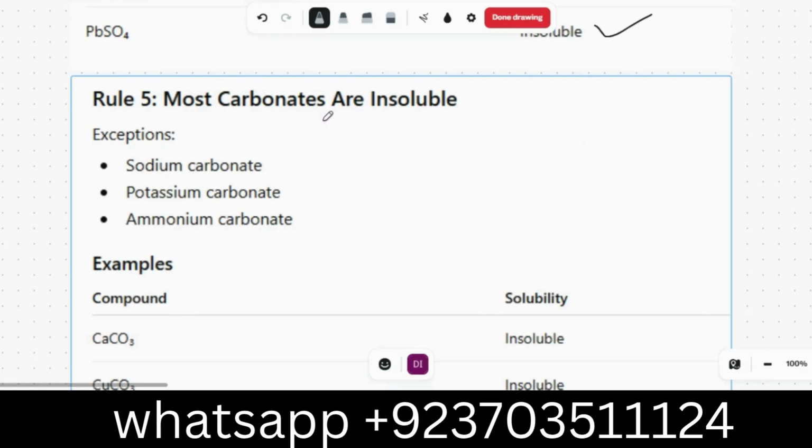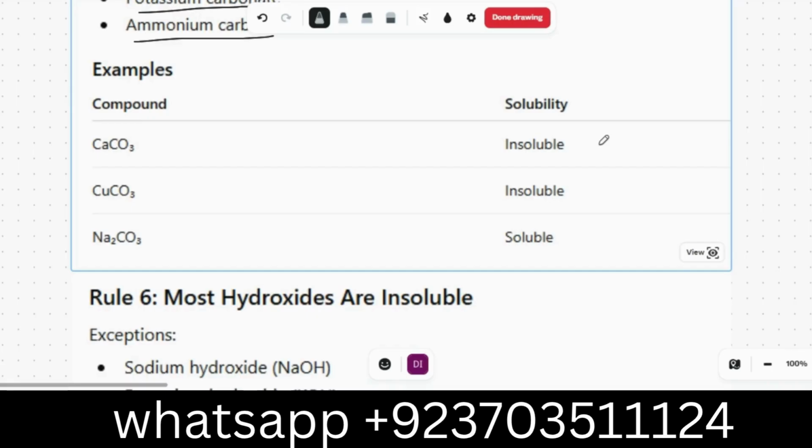Carbonates are insoluble. The exception is sodium, potassium, and ammonium, because their positive ions are so soluble that they will overcome the power of carbonate ions. All the others are insoluble. For example, calcium carbonate is insoluble, copper carbonate is insoluble. Sodium carbonate is soluble, so it doesn't follow the general rule.